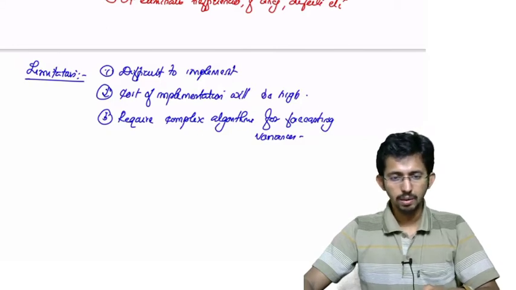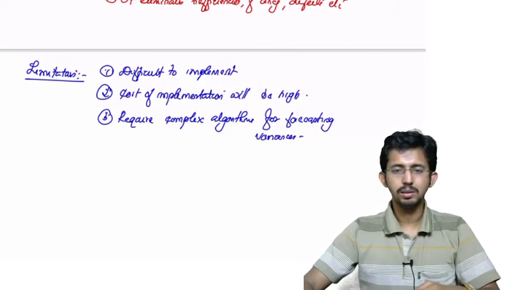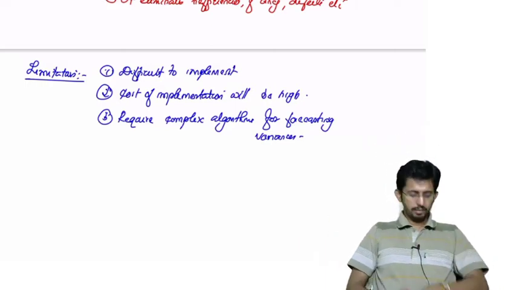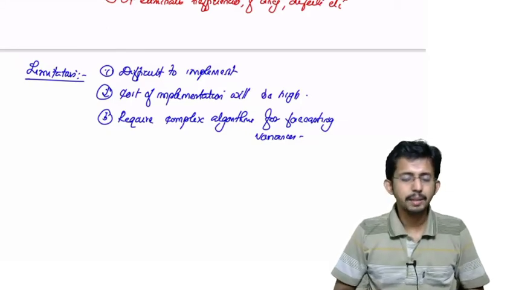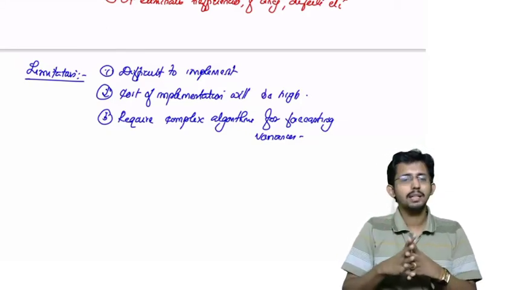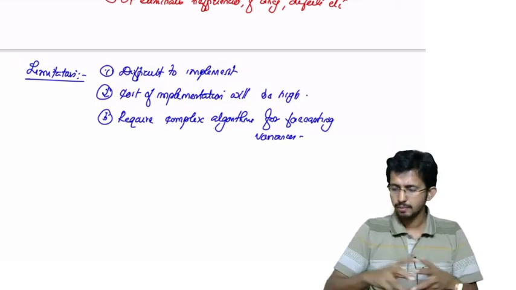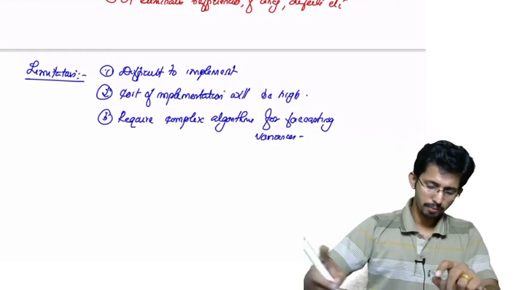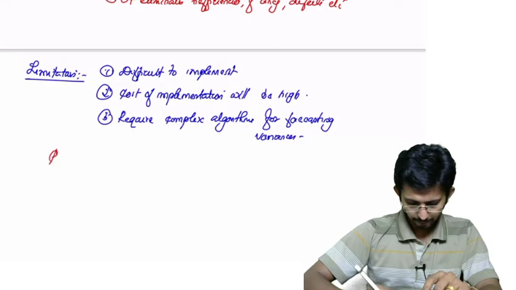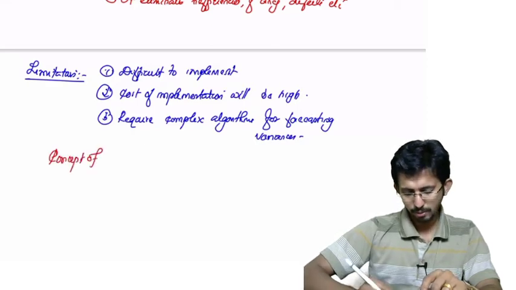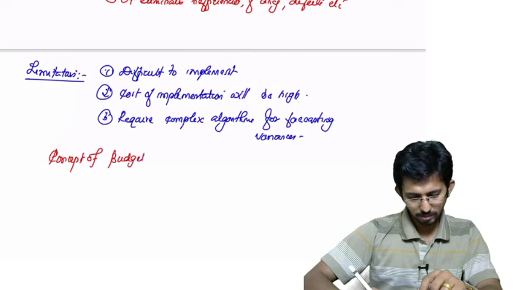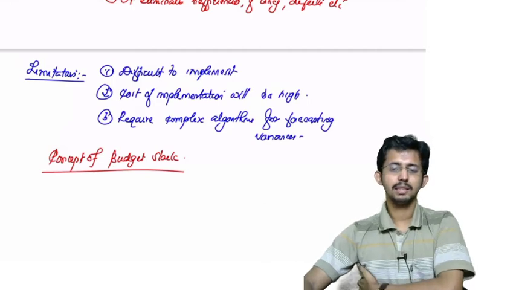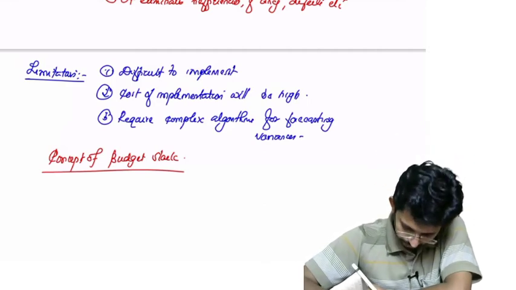Now, I think this difference between forward and feedback controls is one of the most important topics in this entire budgetary control. Okay, now you have to understand the concept of budget slack. Write the heading, concept of budget slack. Okay, what is budget slack? I will give you an example.